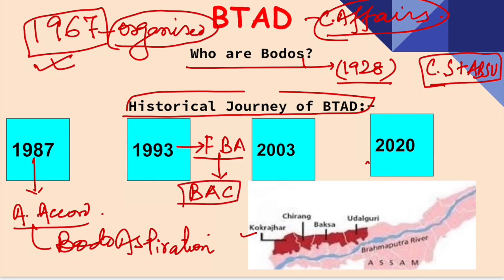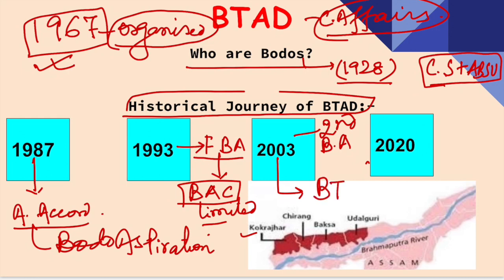But this BAC had very limited powers. And in 2003, the second Bodo Accord was signed. This second Bodo Accord talks about the establishment of Bodoland Territorial Council. Basically, Bodoland Territorial Council is an autonomous body.